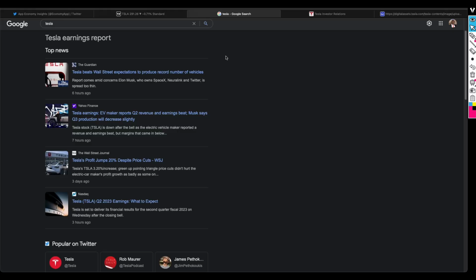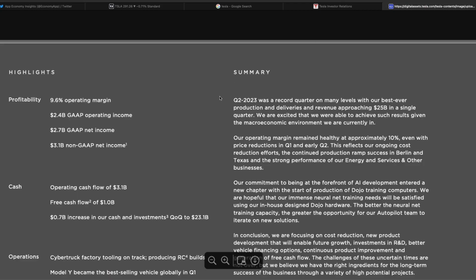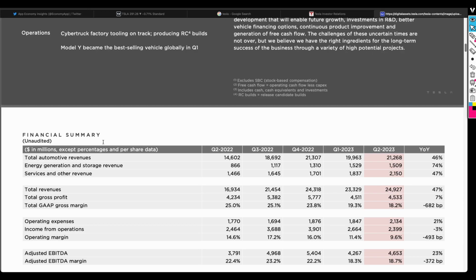A lot of companies have started reporting their earnings. By a lot of companies, I'm talking about tech companies in the US. Also, Netflix came out with its result, but we'll cover Netflix on a separate video. So what we see here, you can download the Tesla earnings for quarter 2 of year 2023, and then you can see some of the highlights there. For now, we're not gonna focus on what they reported here on the highlights.